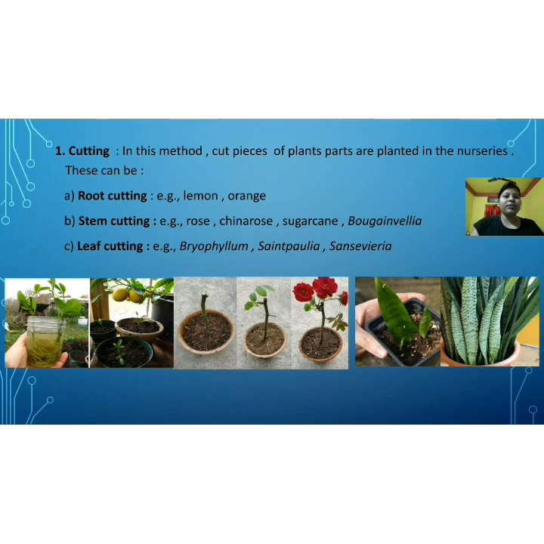I hope you have understood how the cutting method is practiced in plants. Cuttings are of three types: root cutting, stem cutting and leaf cutting. Root cutting we may practice in lemon, orange. Stem cutting we may practice in rose, China rose, sugarcane, etc. And leaf cutting we may practice in snake plant, bryophyllum, etc. So these are the man-made methods.